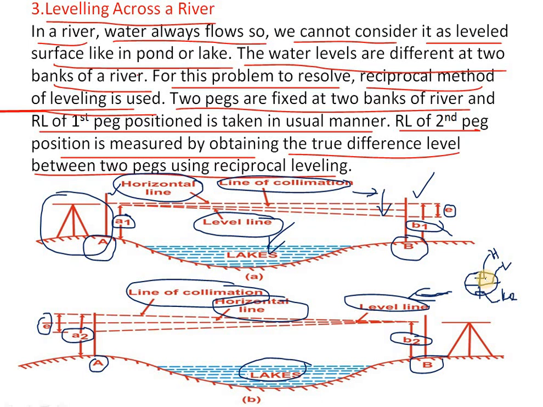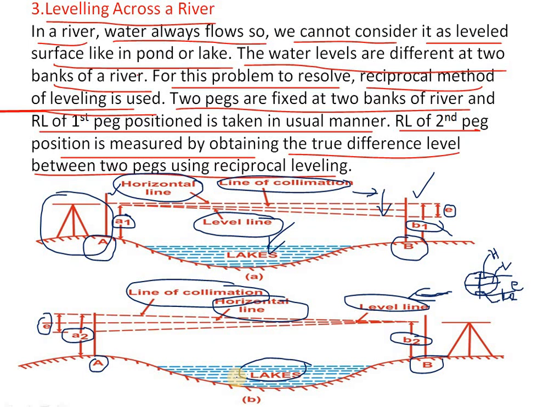So in these three lines, this will happen. In between, this is known as E. This is a collimation error, or we will be calling it the collimation line. So this method will be applicable.